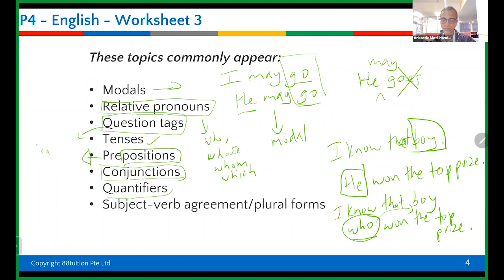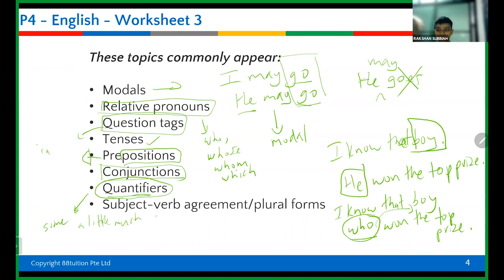What are quantifiers? Quantifiers, like some quantity, right? From quantify comes the word quantity, that means numbers. Some, a little, much, a lot, many, several. Correct. Yes, these are quantifiers. Is the next one SVA? My teacher taught me that as SVA. Yes, SVA, correct.